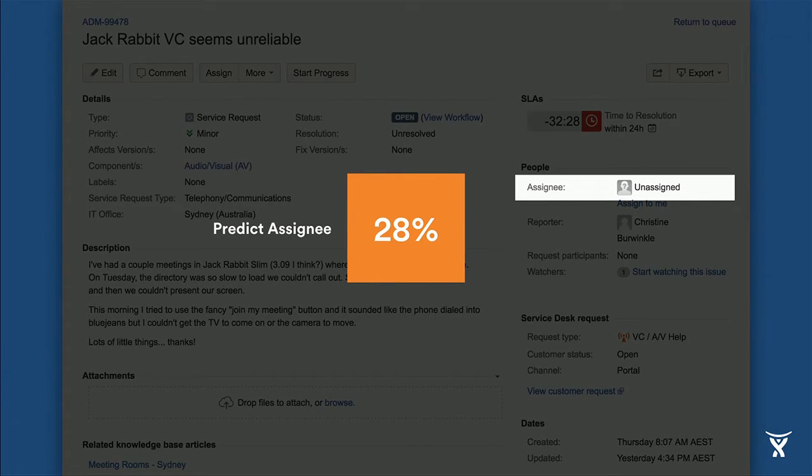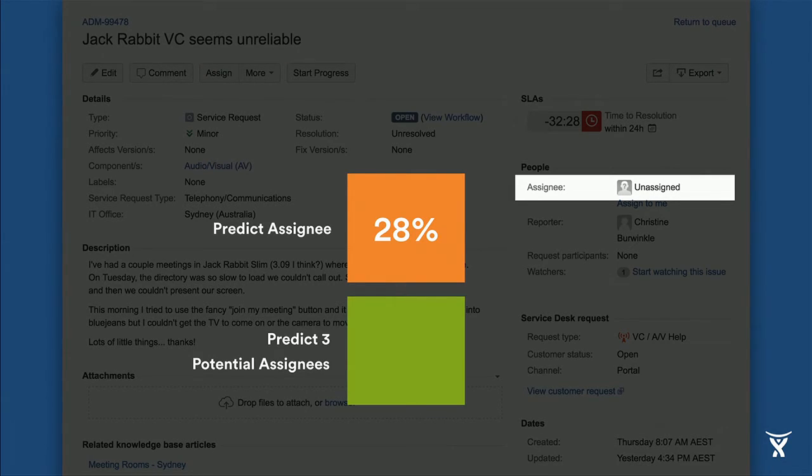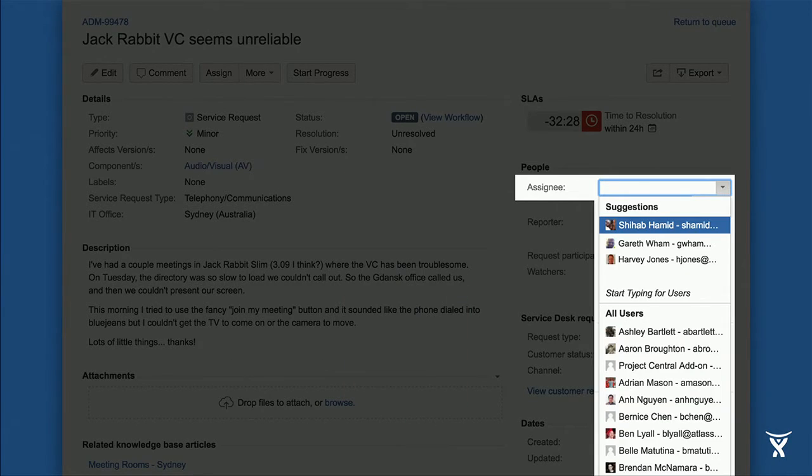I can see some faces in the audience, so I know what you're thinking. It's probably not okay to automatically assign the ticket to someone if it's going to be wrong more than 70% of the time. But one of the things we noticed was that our classifier was able to recommend the top 3 potential assignees for a ticket with an accuracy of 58%. Now that's 4 times better than the naive approach of recommending the most frequent assignees. So what we plan to do is gently suggest these assignees and see whether the recommendations get picked up by our own IT team internally.